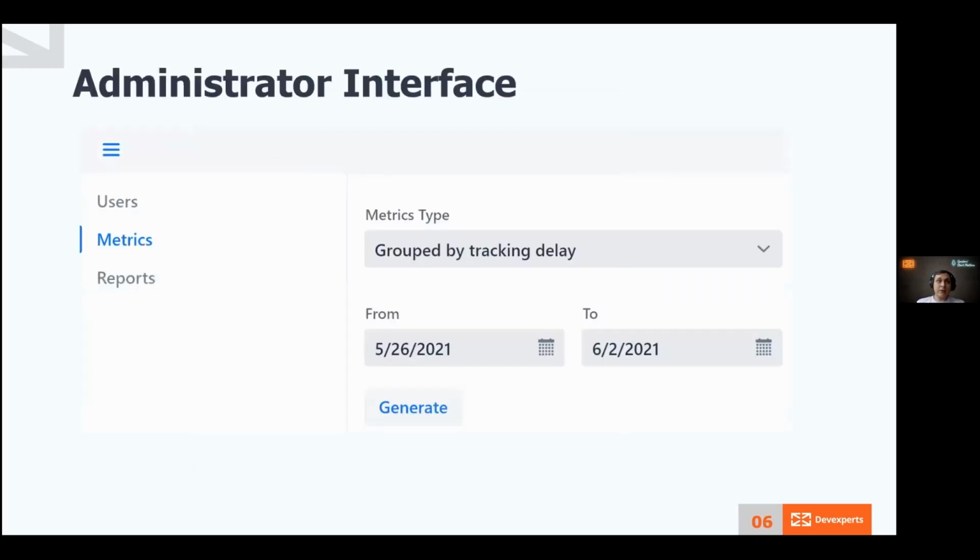Okay, we've talked about our integrations. It's time to speak about Memento itself. I mentioned the administrator interface, the thing most of you have never seen. Here we have different metrics we generate, and you can refer to Mikhail's speech where he showed visualized metrics and the results of the project itself.